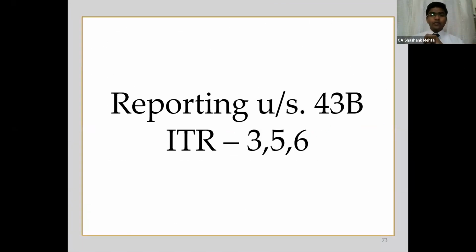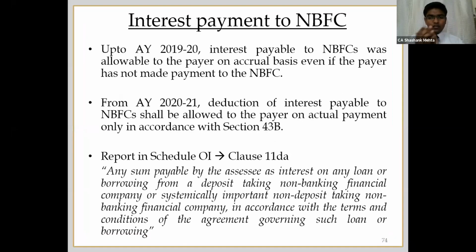Yeah, this is with respect to 43B. Allowance of expenditure only if the payment is made. So in the last budget, they had come up with this thing that interest payable to NBFC, or systemically important non-deposit taking NBFC, if the interest is payable to them, then it will be allowed only if it has been actually paid during the financial year or before the filing of return of income as per section 43B.